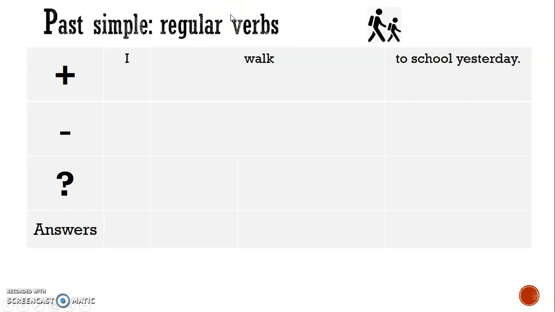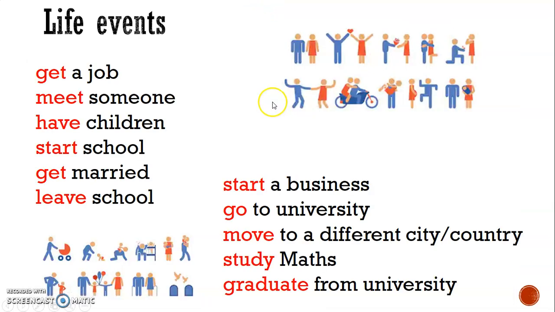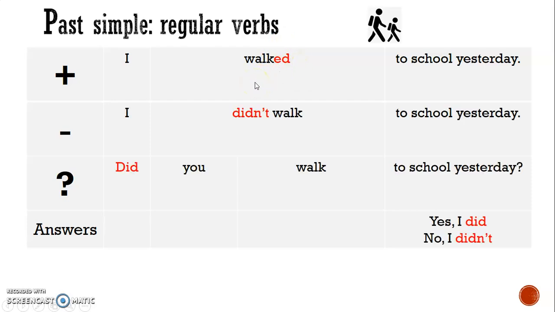Now, more past, we're talking about regular verbs. Was, that we talked about before, this is an irregular verb, but it's a bit different. Regular verbs for the past, we would say, I walked to school yesterday. We change walk and we add ed. I walked to school yesterday.